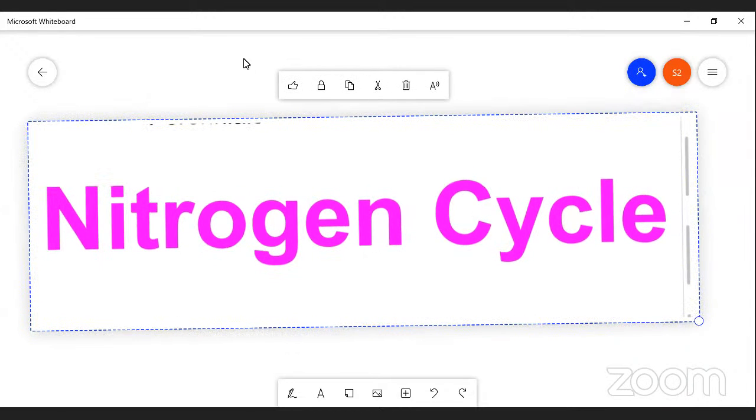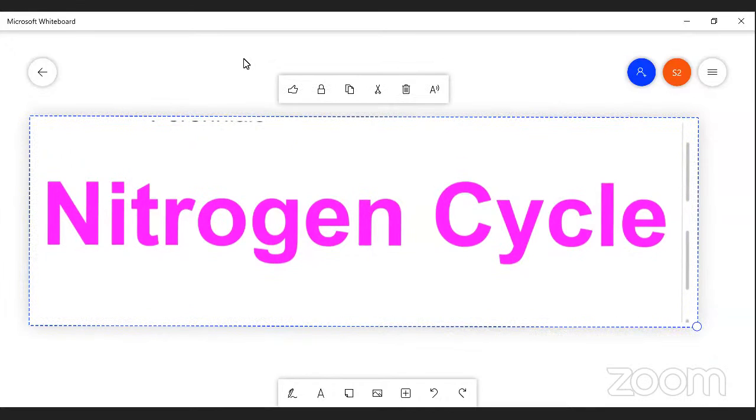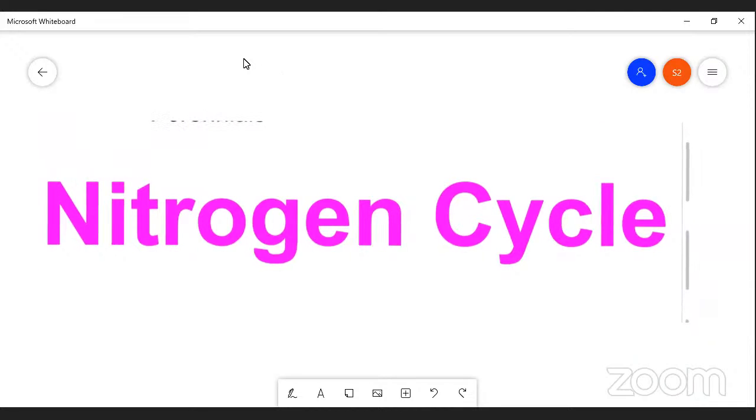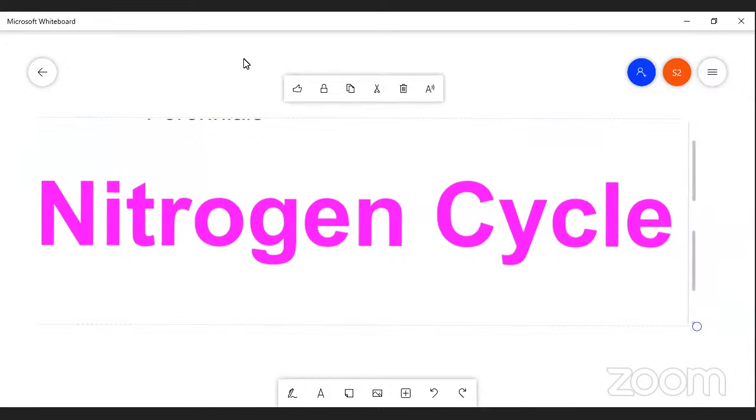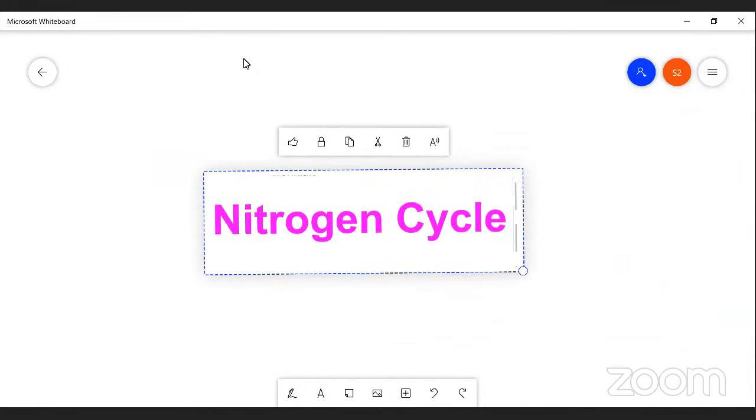Actually, nitrogen is a source of all the matter which is found on the surface of the earth. That is called nitrogen. Now, if you take the atmosphere, the atmospheric nitrogen is almost 78%. My dear students, just imagine, the atmospheric nitrogen is almost 78%.